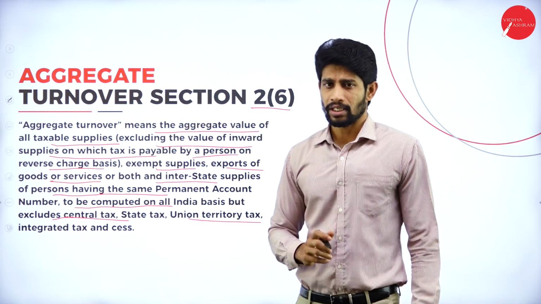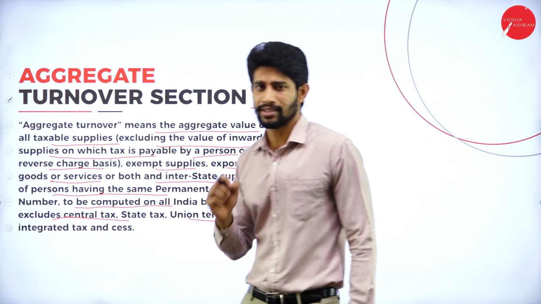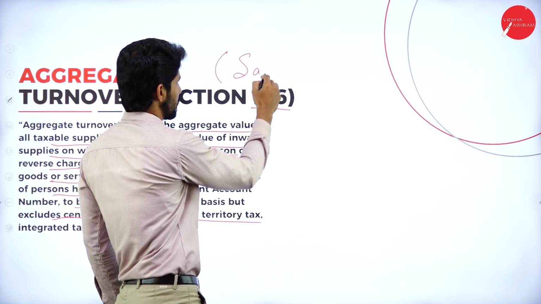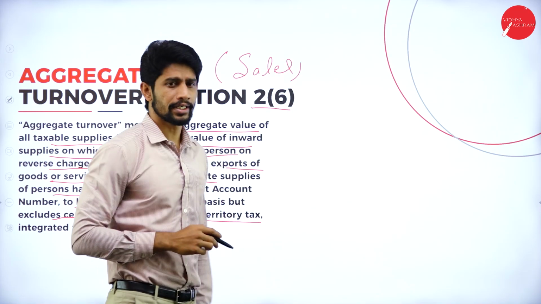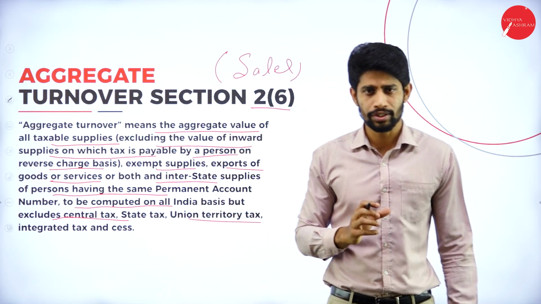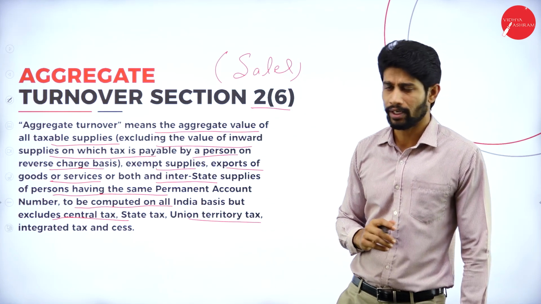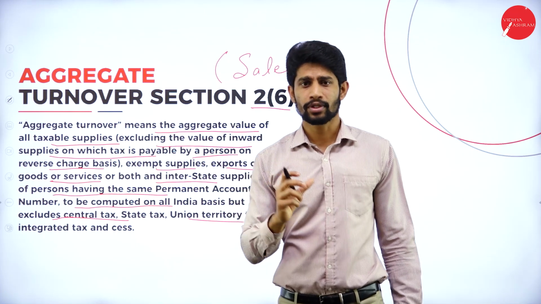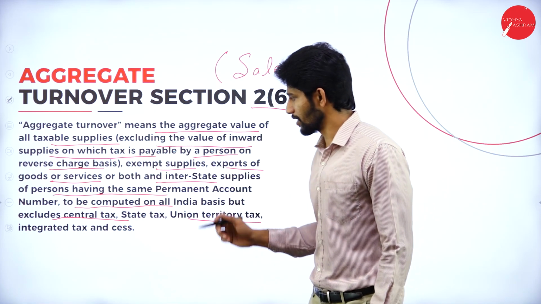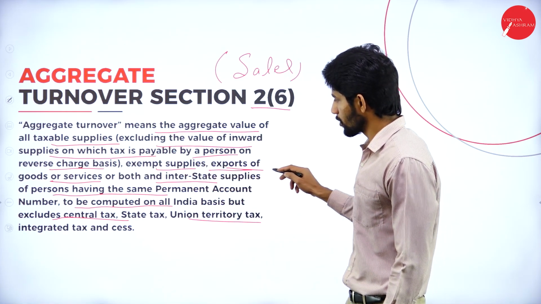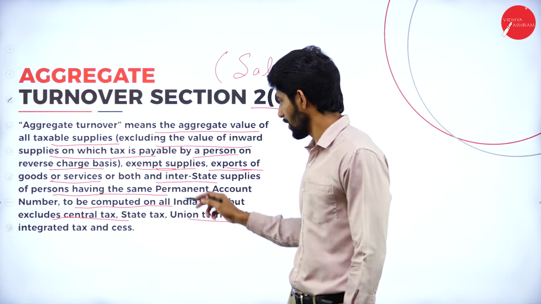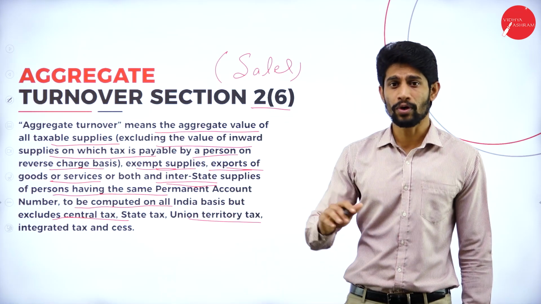So what is this aggregate turnover? In a simple meaning, aggregate turnover is nothing but sales. So the total sales happened for a particular duration is called aggregate turnover. In aggregate turnover, what are we supposed to consider? Only the sales. Whether it is an export or an exempted supply or a taxable supply or an interstate supply, whatever the supply is.